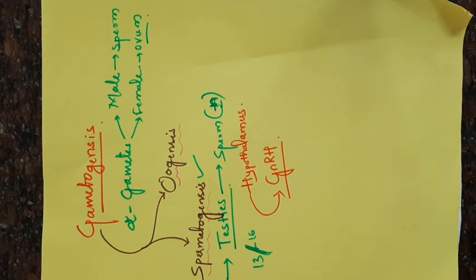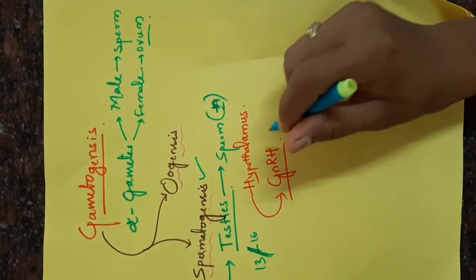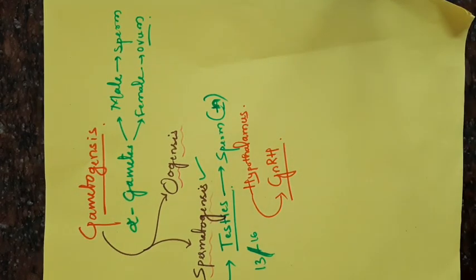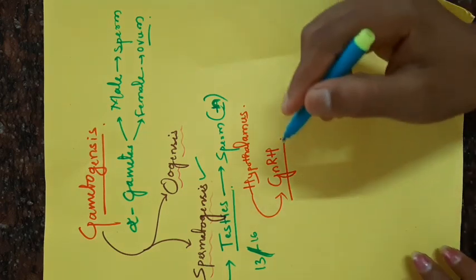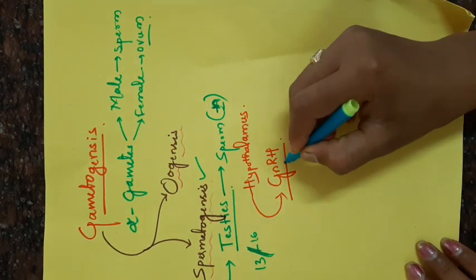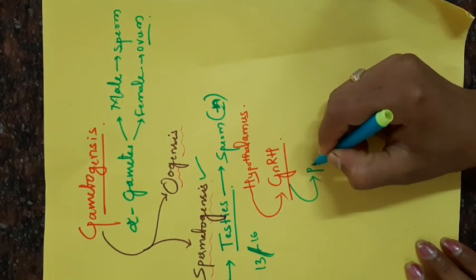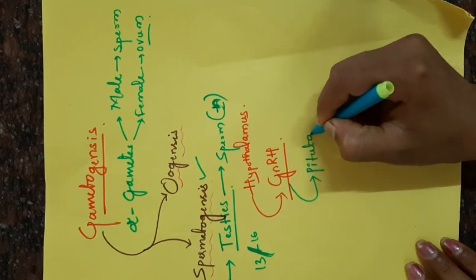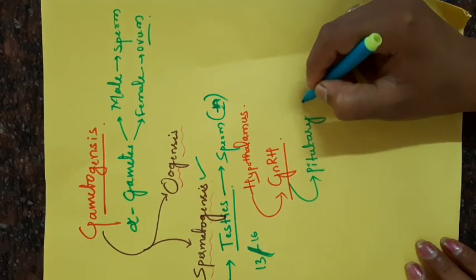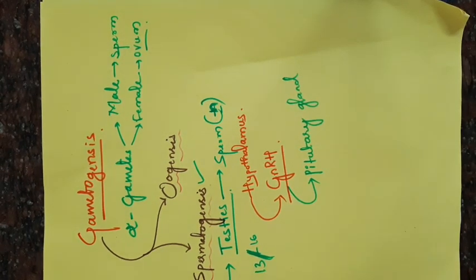Then what is the role of gonadotropin releasing hormone? It acts on another endocrine gland, that is called the pituitary gland.